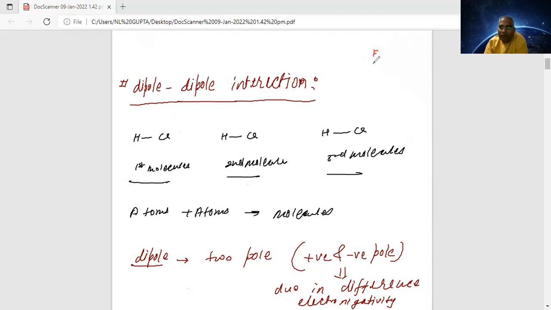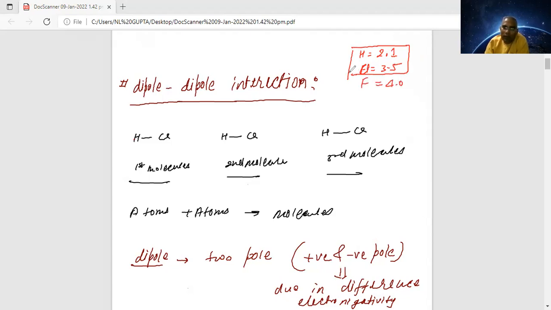Fluorine has the value 4.0, chlorine 3.5. Fluorine is the most electronegative, then come oxygen and nitrogen. These are the order of electronegativity. Keep in mind that hydrogen electronegativity is 2.1, carbon is 2.5, and chlorine is 3.5. These values are given without units.